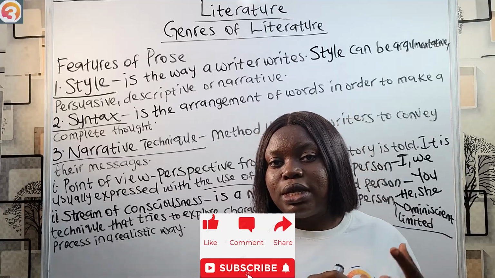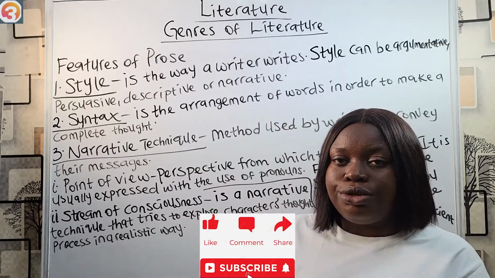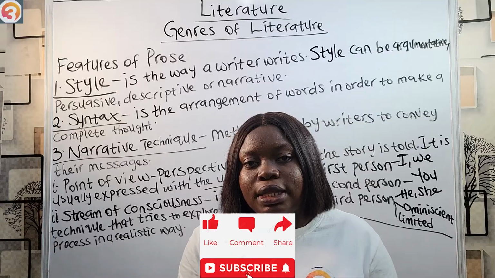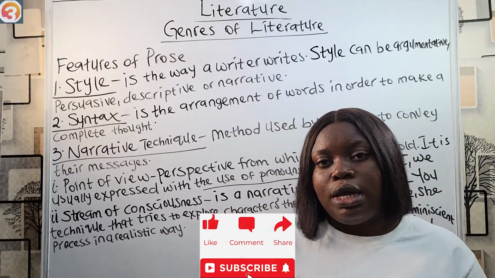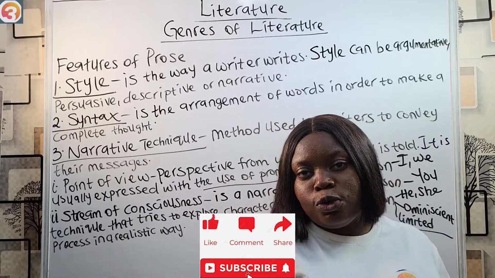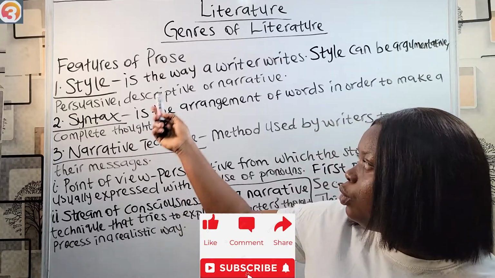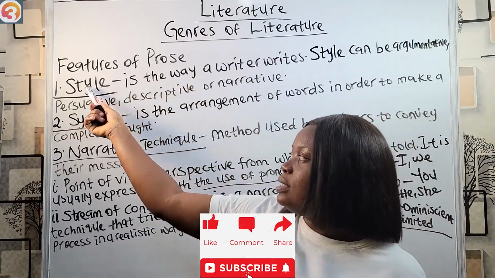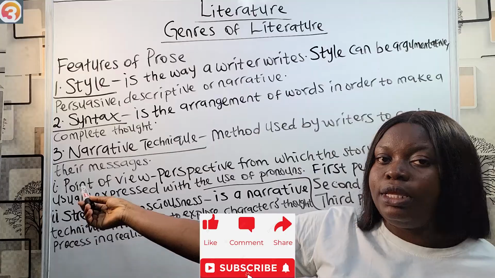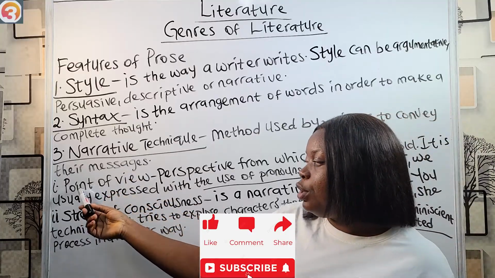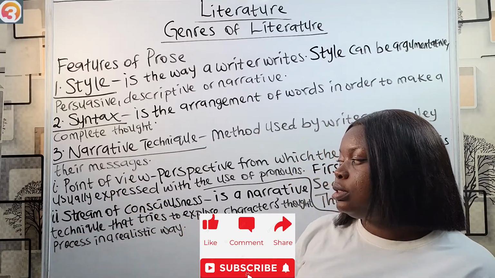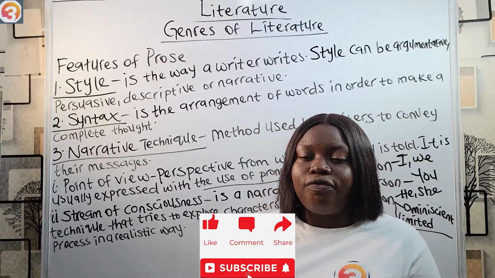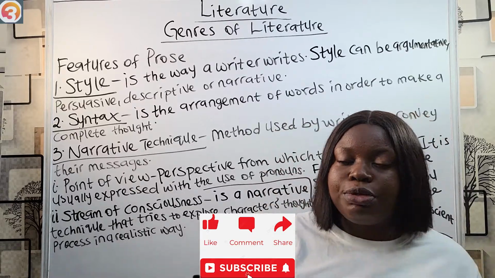We have examples such as textbooks, essays, and autobiographies. Then we say faction is a blend of fiction and non-fiction. Then we looked at the features of prose. We have style, syntax, and narrative technique. Under narrative technique, we have point of view, stream of consciousness, language, flash forward, figures of speech, etcetera.